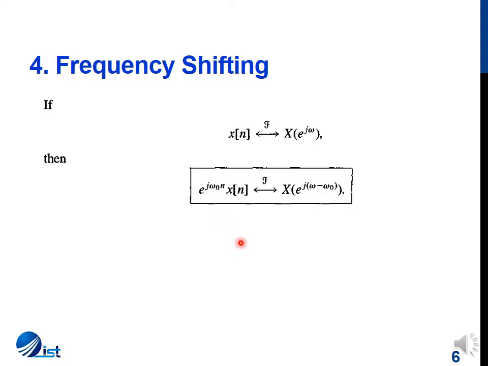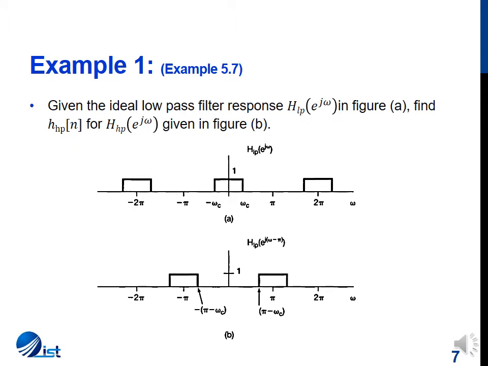This frequency shifting property has been used to analyze the modulation, the amplitude modulation in Fourier transform, and we were discussing Fourier transform, the continuous time Fourier transform. In addition to analyzing amplitude modulation signals by using the frequency shifting property, this property can be used to design high pass, band pass and band stop filters given a low pass filter.